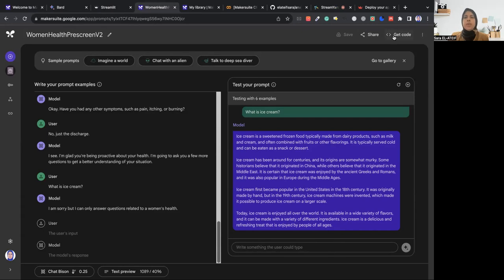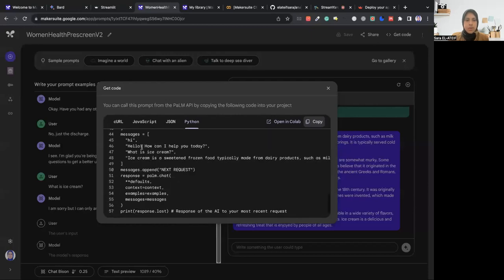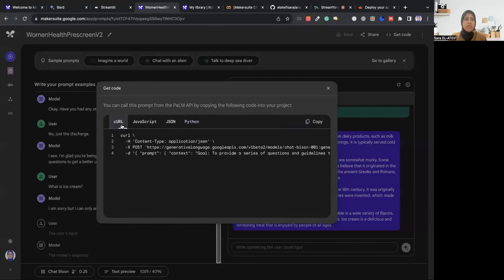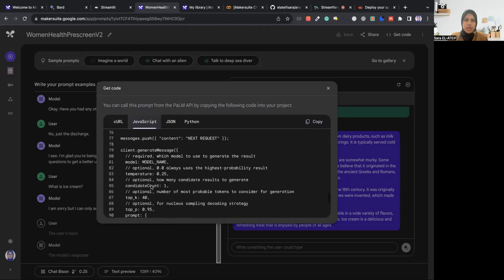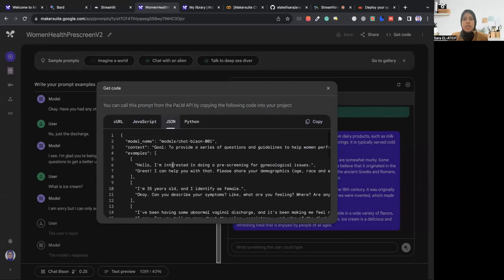So now we want to code. You can go to this section, Get code, and then choose the one that suits you. You can just use curl so you can test it, or you can develop a JavaScript application. As you can see, it gives you the full code. You can just use it as a JSON, like import it.